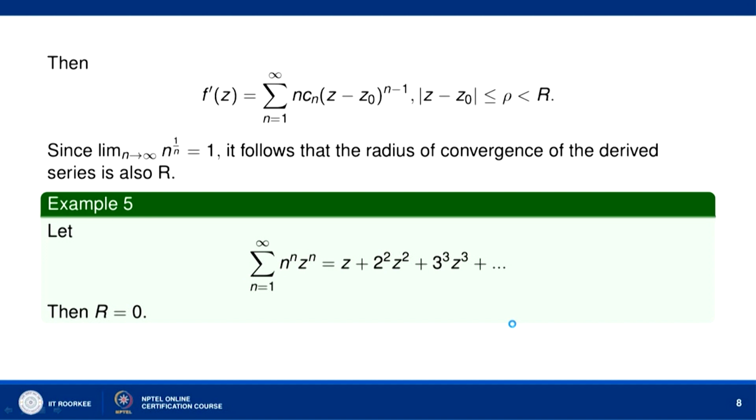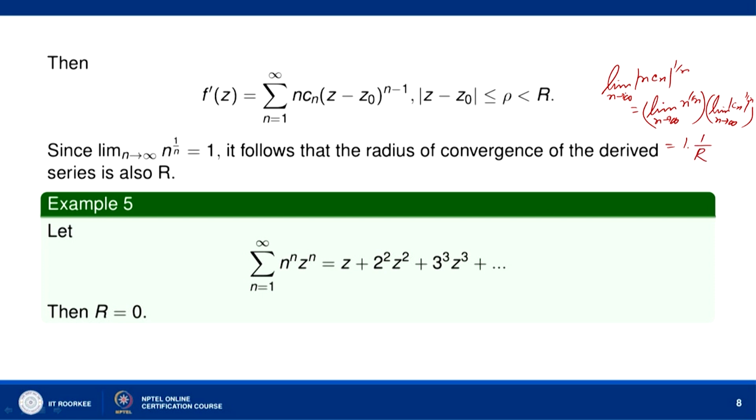f dash z will be equal to sigma n equal to 1 to infinity n Cn (z minus z naught) to the power n minus 1, and here you can see the coefficient of (z minus z naught) to the power n minus 1 is n Cn. So, limit n tends to infinity mod of n Cn raised to the power 1 by n is equal to limit n tends to infinity n to the power 1 by n into limit n tends to infinity mod of Cn to the power 1 by n. Now, n to the power 1 by n as n goes to infinity is equal to 1, so 1 into 1 by r.